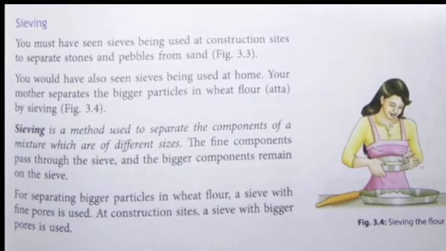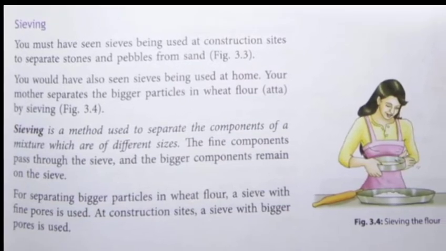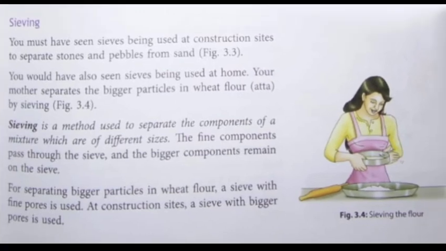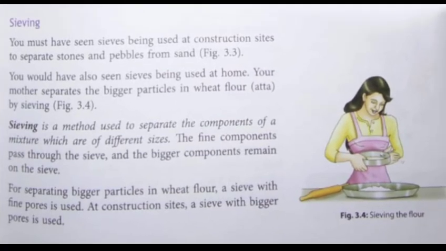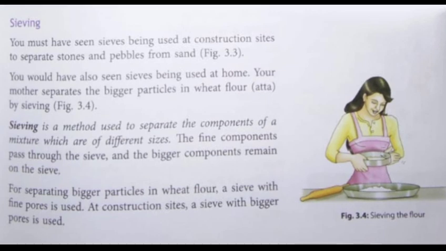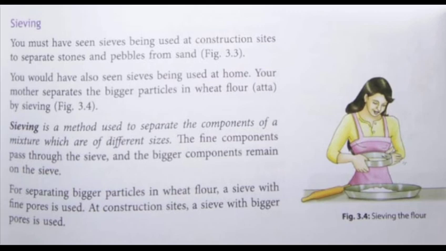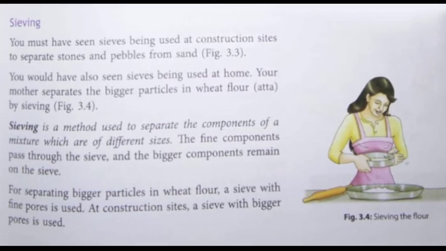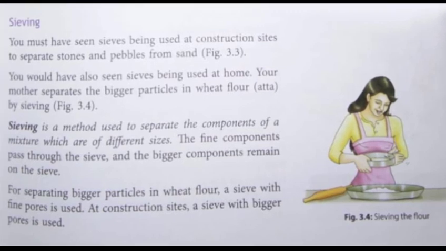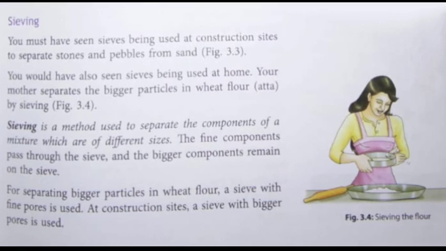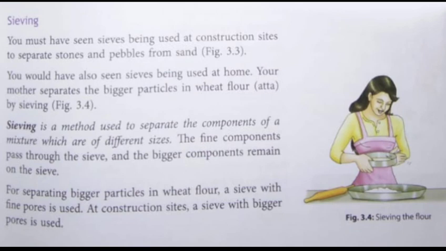And the sieve which is used for this kind of method can be of different sizes. At homes, your mother is using the sieve which is having very fine pores in it. But at the construction site, the sieve is somewhat bigger in size, and in it the pores are also of bigger size.